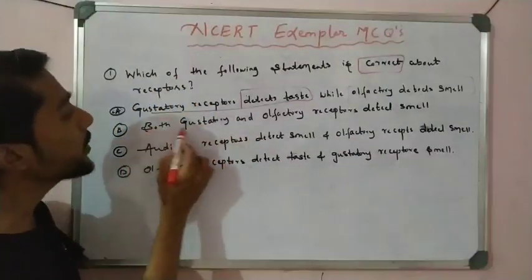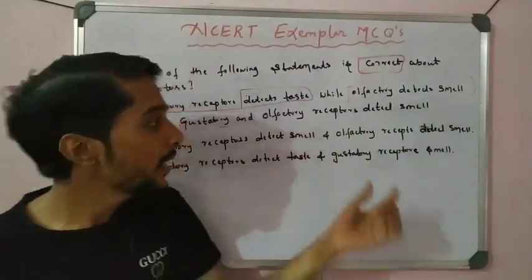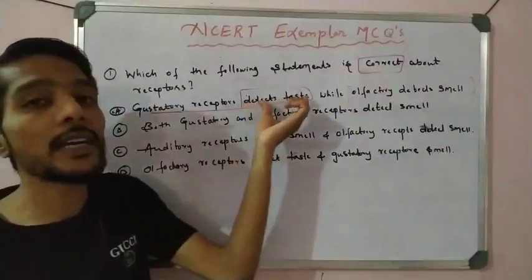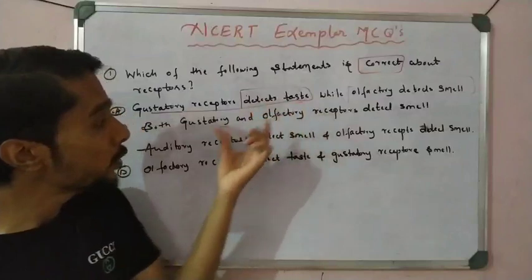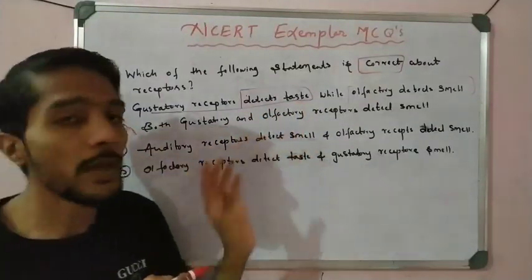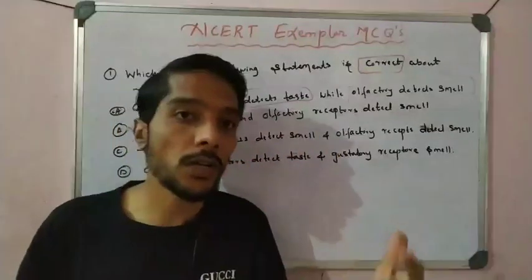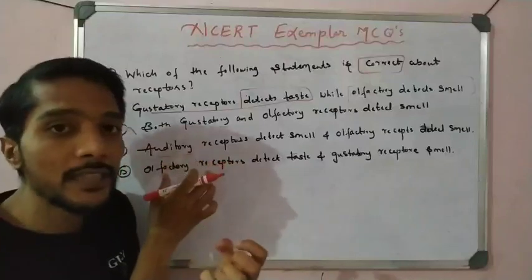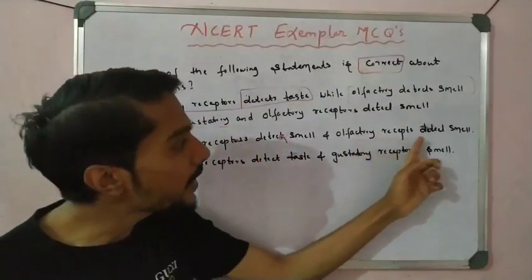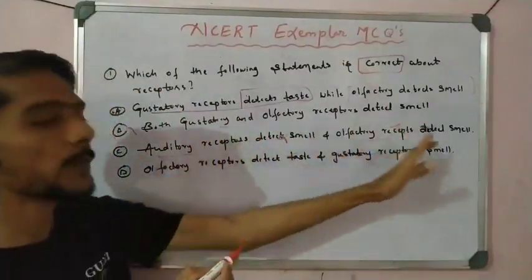Both gustatory and olfactory receptors detect smell. That is wrong. Olfactory smell is correct, but the function of gustatory is to detect taste, so this statement is wrong. Now, auditory receptors detect smell. No, auditory means sound, like audio. So the auditory receptor detects sound, not smell, and because of that it is wrong. Next, olfactory detects smell is correct, but one pair is wrong, so the whole statement is wrong.